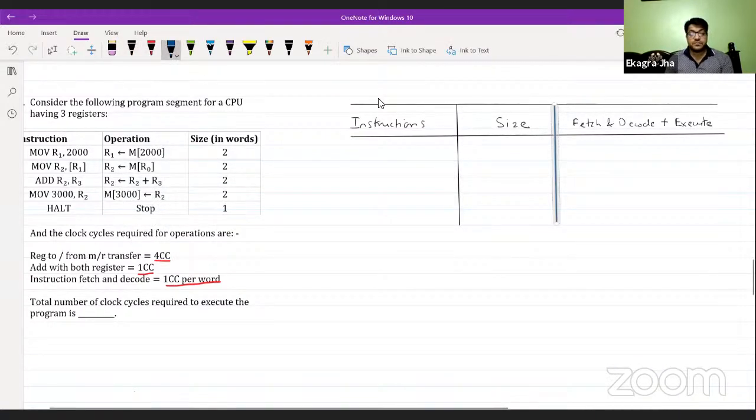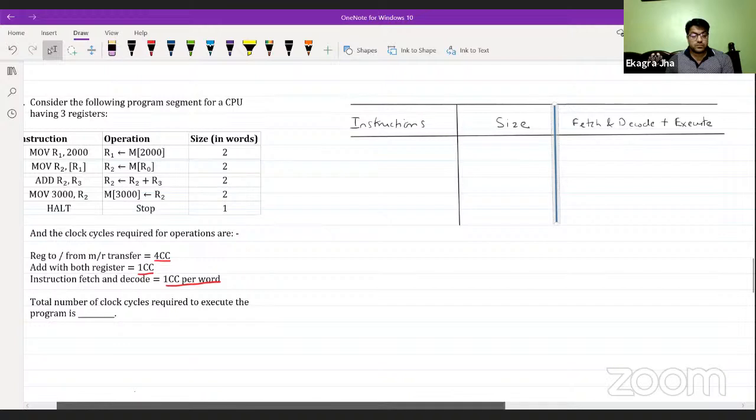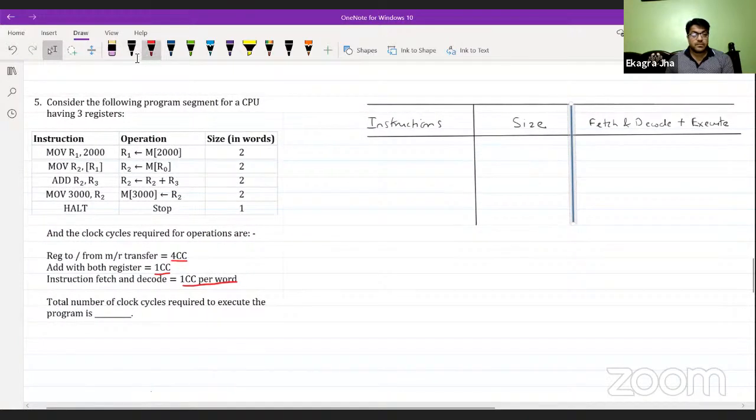Fine. Starting from instruction 1, which is this particular expression. This is a memory to register or register from memory instruction, and it takes 2 word size.